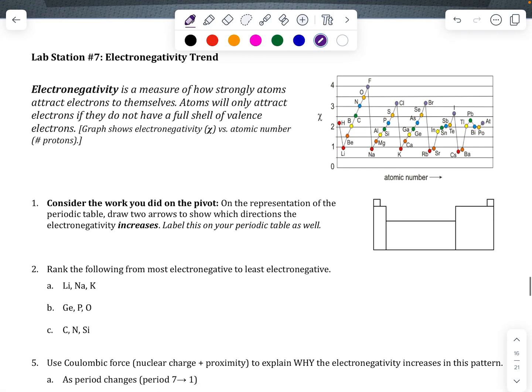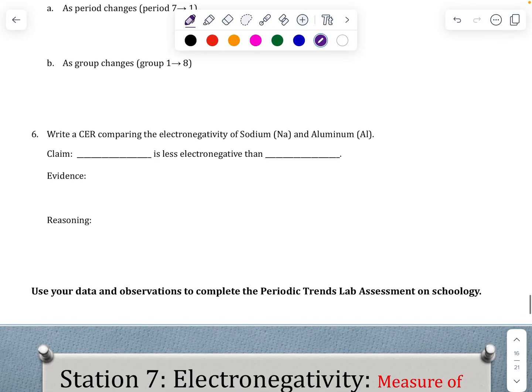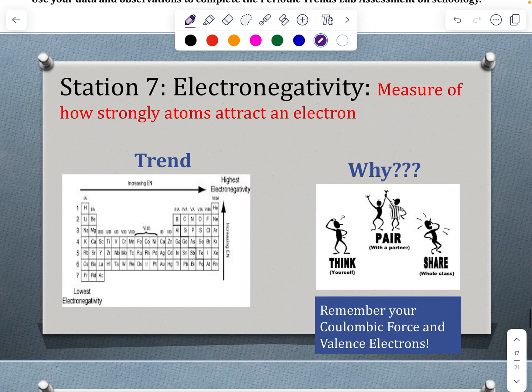All right, one more station, electronegativity. This is tied really closely to ionization energy. Electronegativity is the measure of how strongly atoms attract an electron. It's kind of the opposite of ionization energy, which is how much energy it takes to remove an electron.